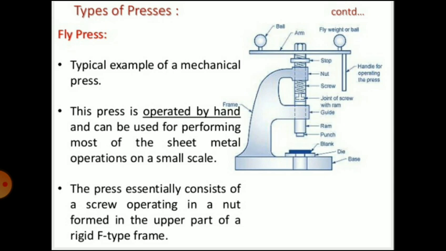So you can see there is an F-type frame and there is a screw and there is a handle for operating the press. By rotating the handle, the ram or the screw will move in a downward direction for the press operation. So it is a manually operated press.